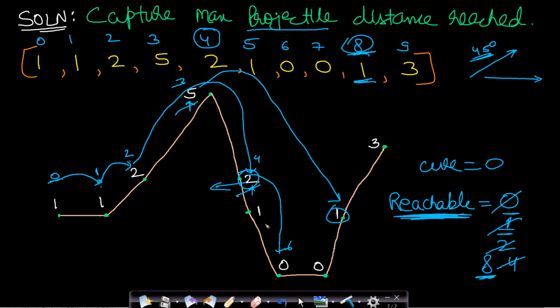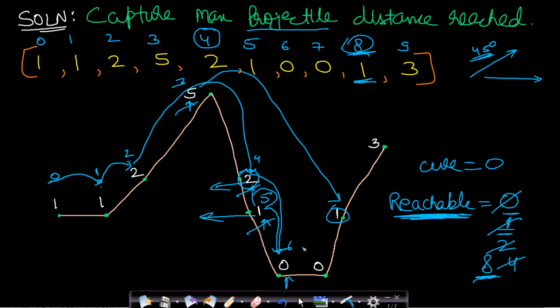Now we will move on to the next point. This is index 5. From this 5 we can make a maximum jump of length 1, which will lead us to index 6. So this index 6 is less than reachable. This indicates that there is some point on the left-hand side of this index 5 which allows us to make a longer jump, and its reachability is even more than the current index 5. So we will not update any value of reachable. So we now process the next index.